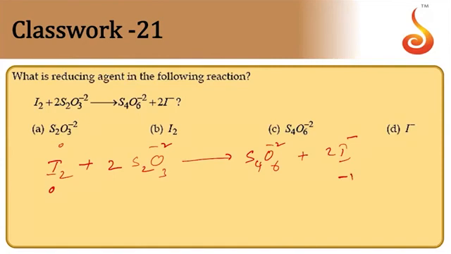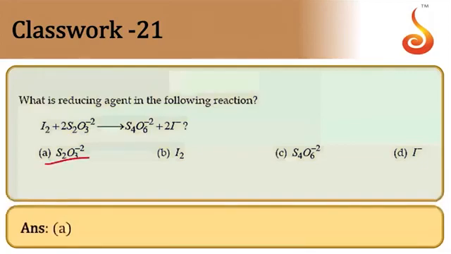And sulfur is +2 here, and it is +2.5 there. So sulfur going from +2 to +2.5, an increase, means it has undergone oxidation. Undergoing oxidation means this is the reducing agent. So therefore S2O3 2- is the reducing agent. It has undergone oxidation. So the answer is option A.